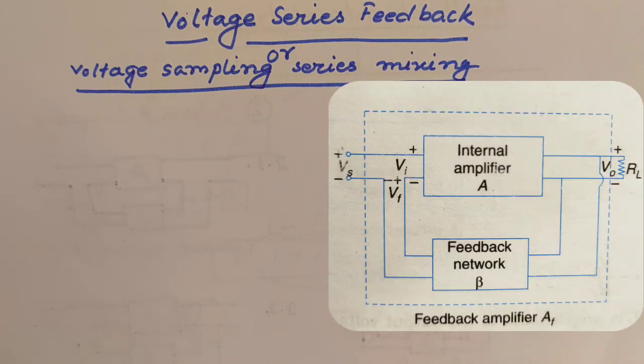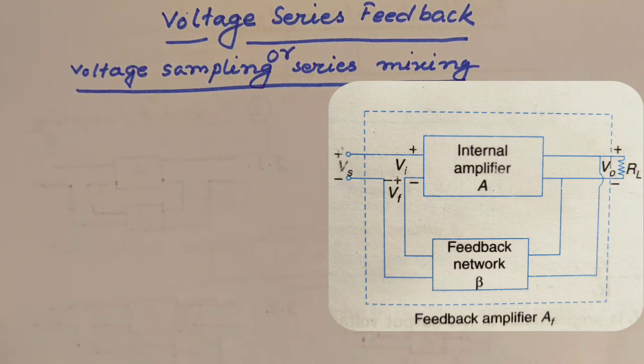You can see the block diagram of that feedback network, where A is the internal amplifier and beta is the feedback network. Here V0 is the output voltage connected to the load resistance RL, Vf is the feedback voltage, Vs is the source signal, and Vi is the input voltage.